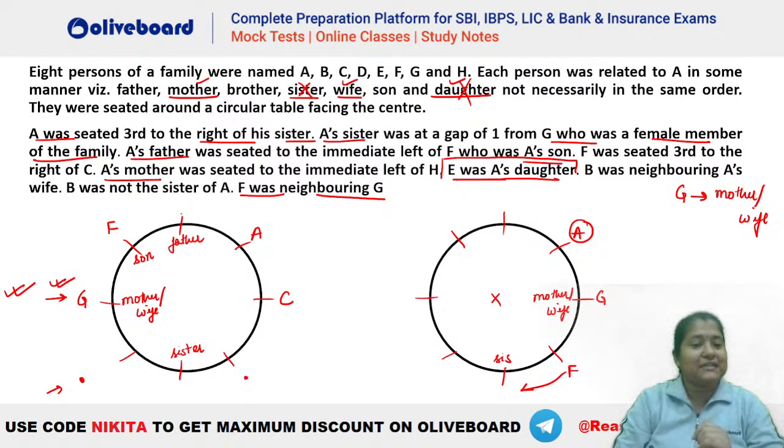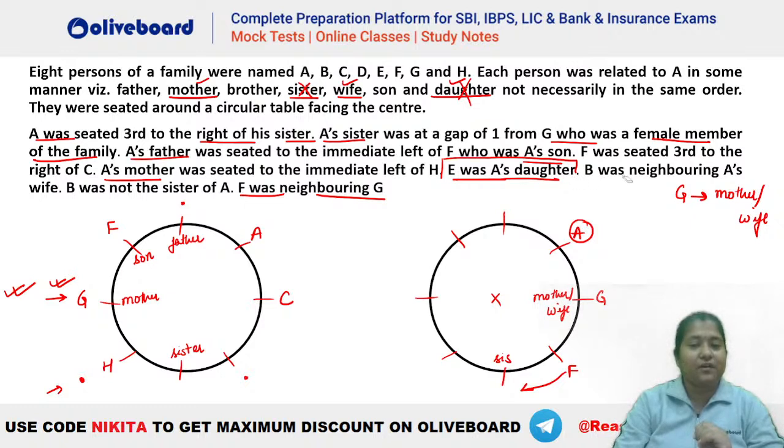So you can see, let's say if we take this one, that is A's mother is immediate left of H. Let's say if we take H here, then A's mother cannot be placed. So you can see there is only one possibility, that G is the mother. So A's mother immediate left of H can be possible here only. So this will be your H here and this person will be the mother. I hope this is clear, everybody. So you can see this is the type of situation that we are getting.